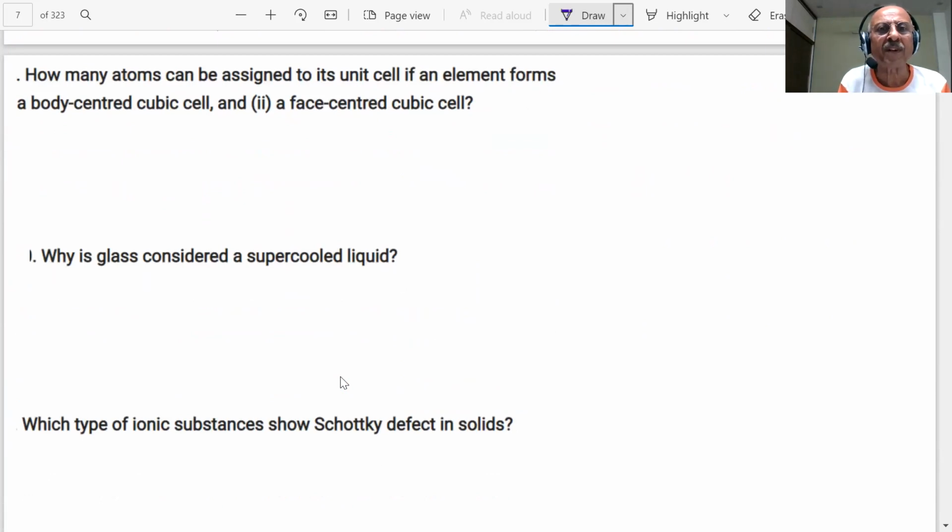How many atoms can be assigned to its unit cell if elements form BCC, student? BCC is Z is equal to 2. Number of atoms per unit cell.